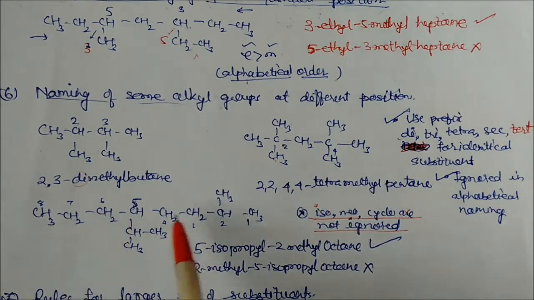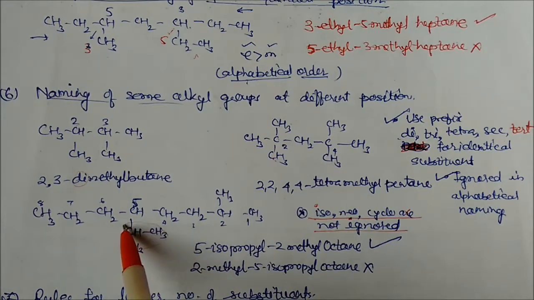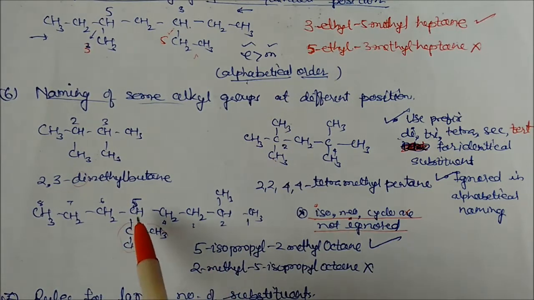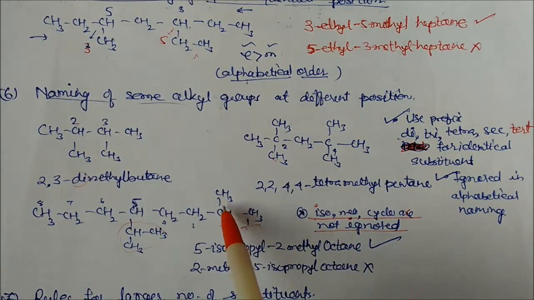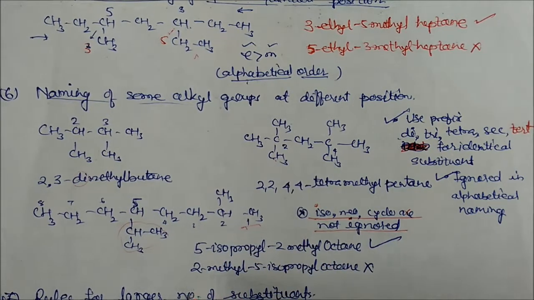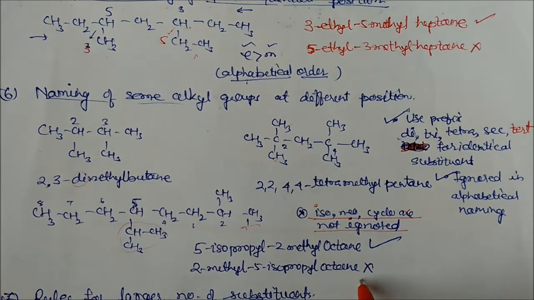And again, you can see the biggest group here, CH3. So at the 5th carbon, some group is there. This group, if you remember, is called isopropyl. So 5th, 1, 2, 3, 4, 5. Why 5th? Because the locant is 2 here, and on the other side the locant will be 4. So 5-isopropyl, I comes first, 2-methyloctane. Not 2-methyl-5-isopropyloctane. This will be a wrong answer.